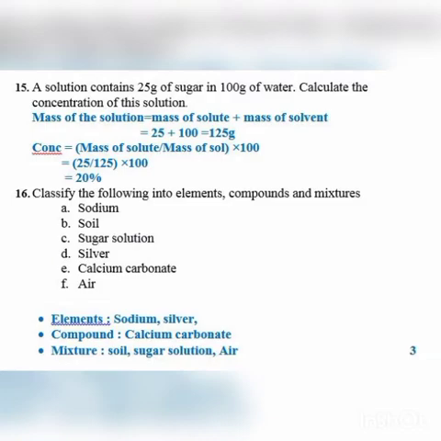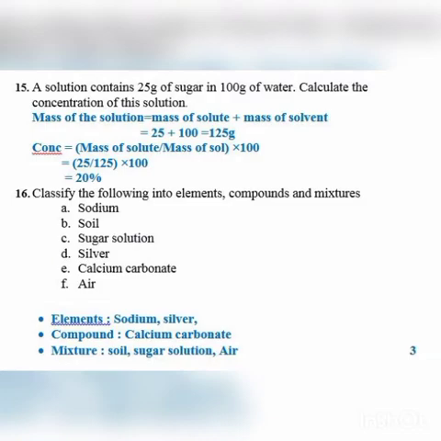So you have to find out the concentration of solution, that is the amount of solute or the amount of sugar which is present in 100 grams of solution. I hope it is clear to all of you.